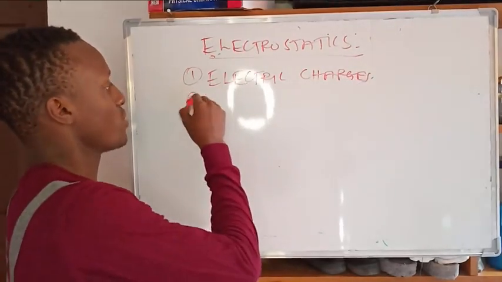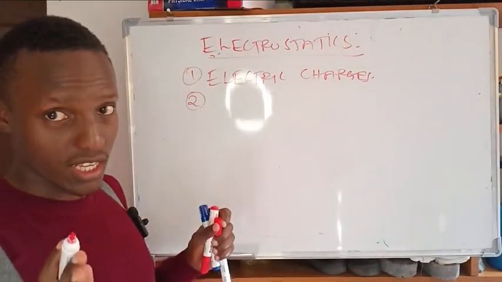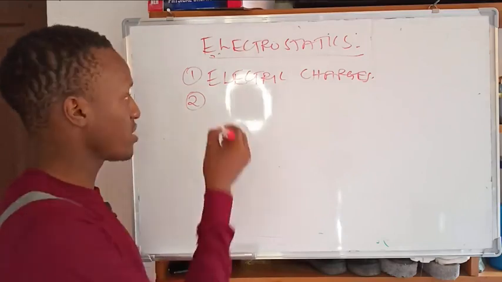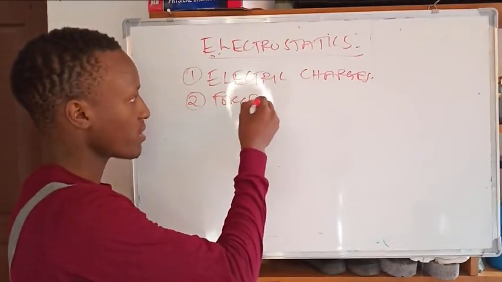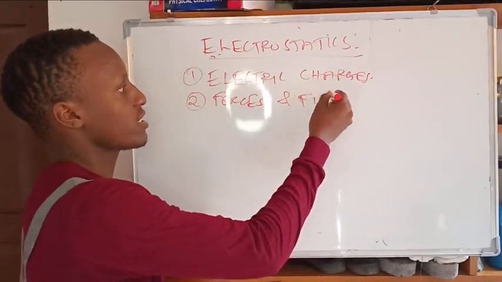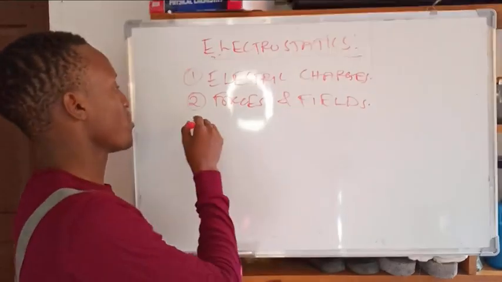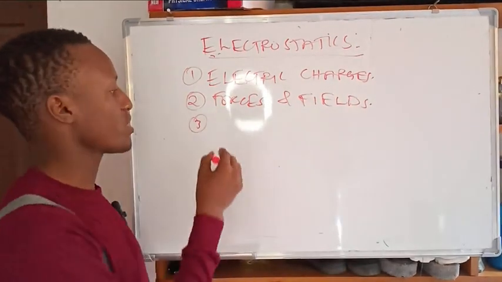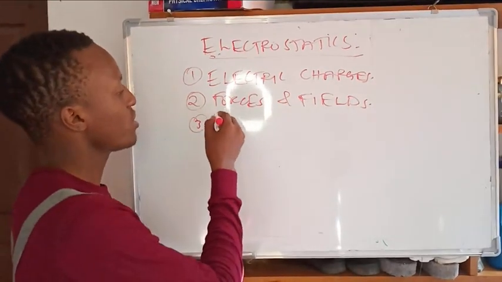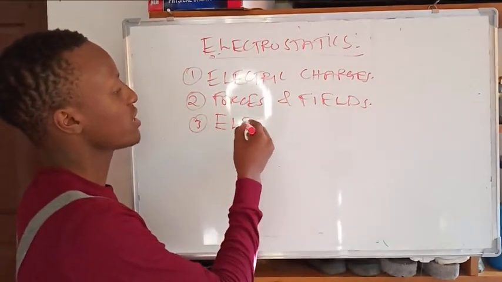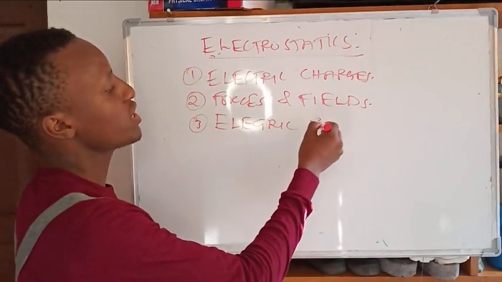We need to know about the forces and the fields. You need to know about the electrostatic potential, the electric potential.